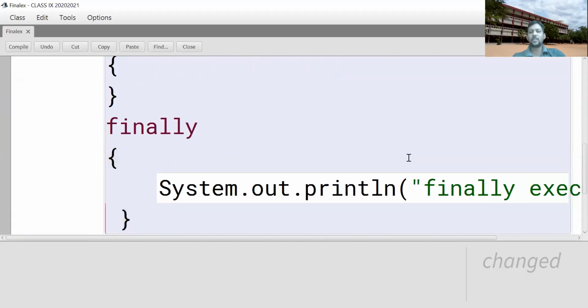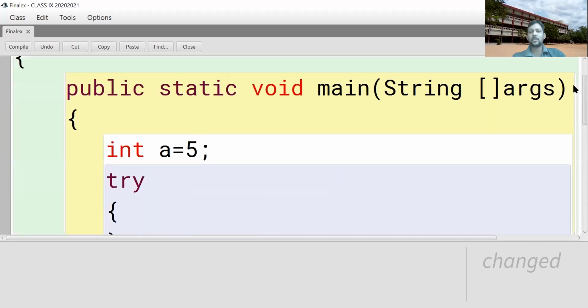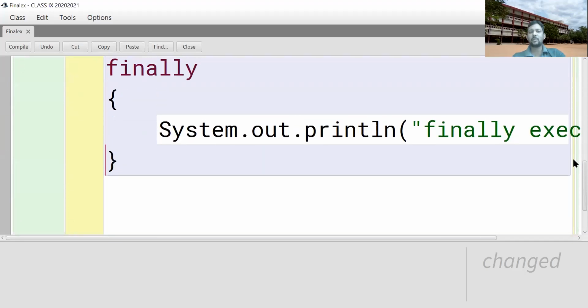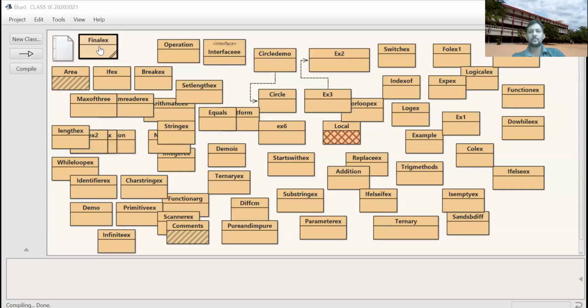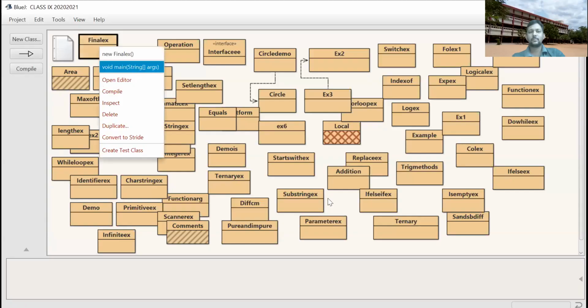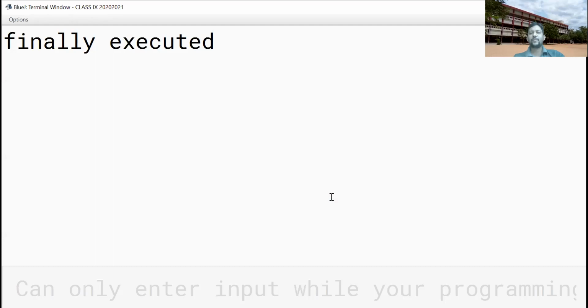So it is always associated with a try catch block. Observe, after try catch comes the finally block. So this is an example for the finally block. Now see the output. Finally executed.